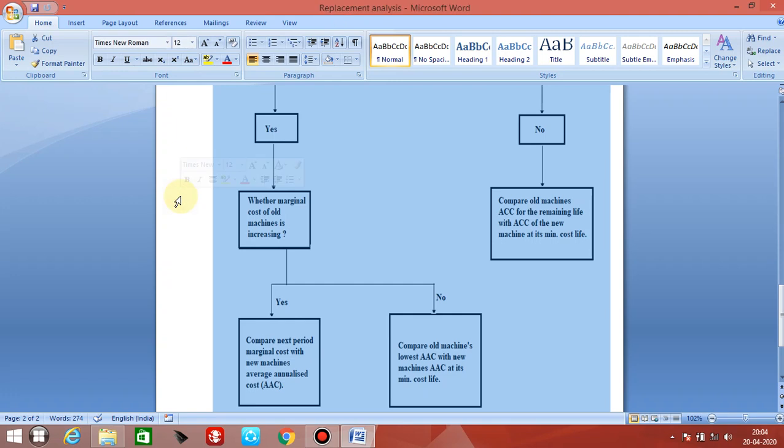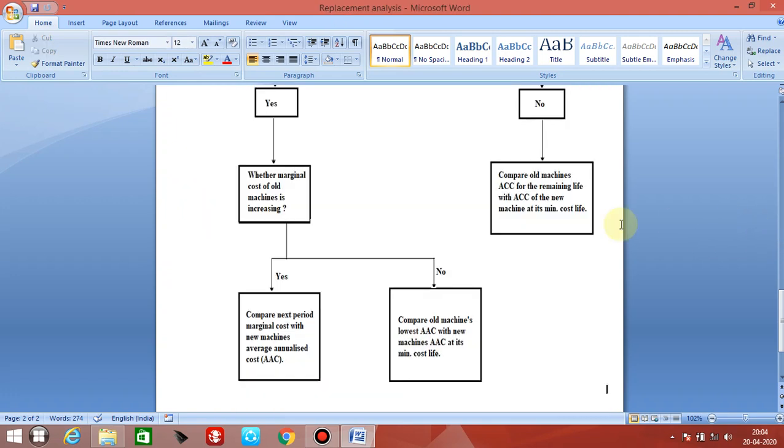If no, then compare old machine's lowest AAC with new machine's AAC at its minimum cost life. And if yes, compare next period marginal cost with new machine's average annualized cost. Then come to the decision.